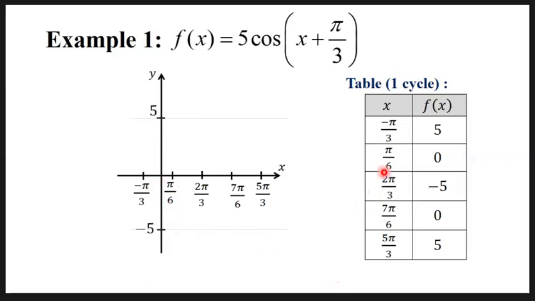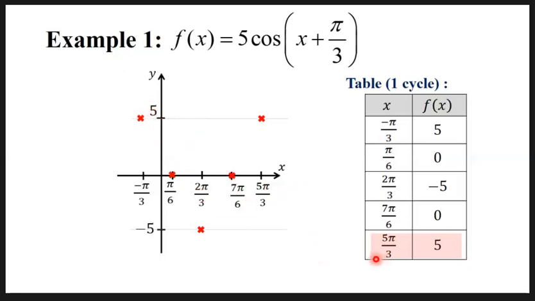Next, let us plot each pair of points on the graph, and then we construct the graph. The first pair, I have −π/3 and 5. Next one, I have π/6, 0. Followed by 2π/3, −5. Then 7π/6, 0. And 5π/3, 5. So these are the points that I have.